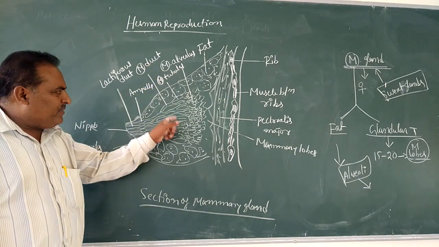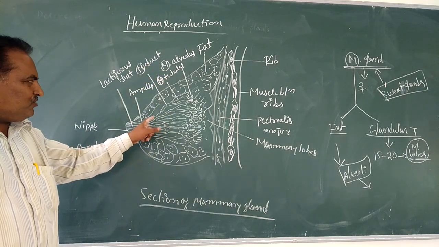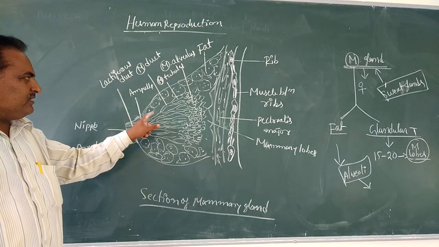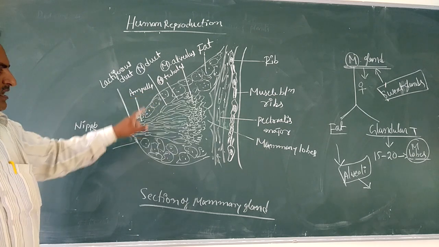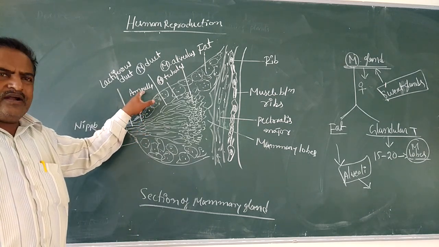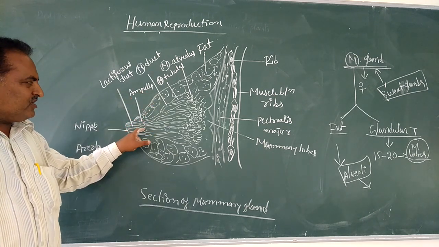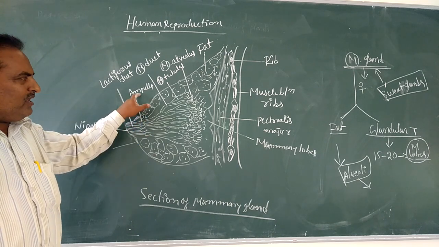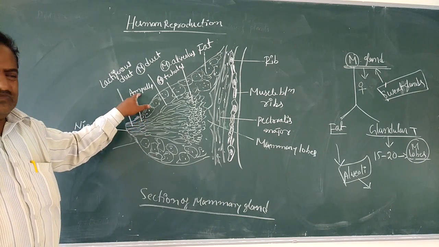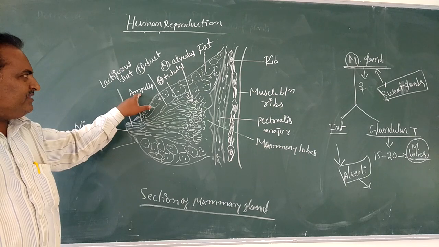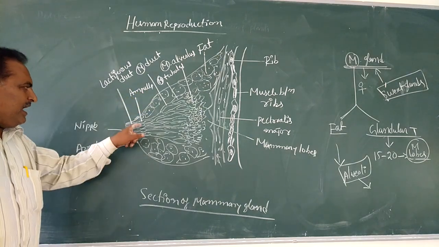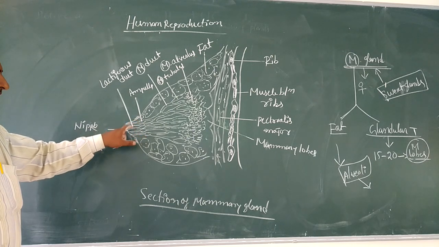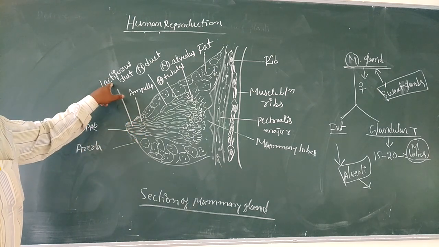The number of mammary ducts are connected to a common duct called the ampulla. The ampulla is a wider duct in which milk is temporarily collected. The ampulla is again connected to lactiferous ducts.